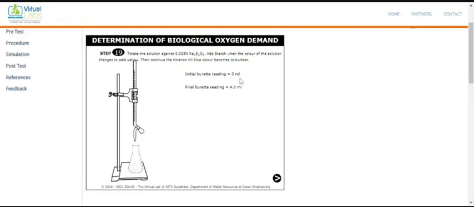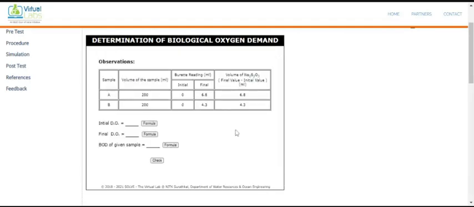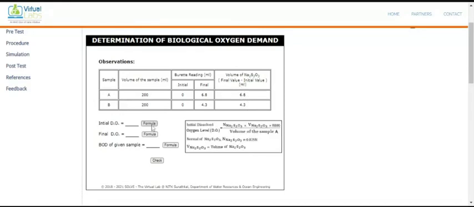And now you see here the reading is 4.3. So the initial reading we got is 6.8 and this is 4.3. You click here. Now we have the two readings, the initial reading of DO and the final reading of DO. Now what is the formula? You click on the formula, and you see here the initial dissolved oxygen level.